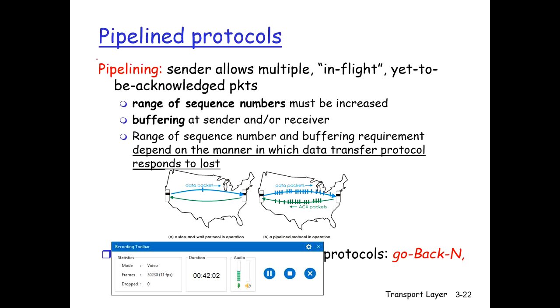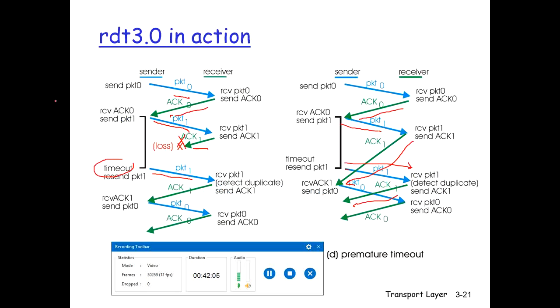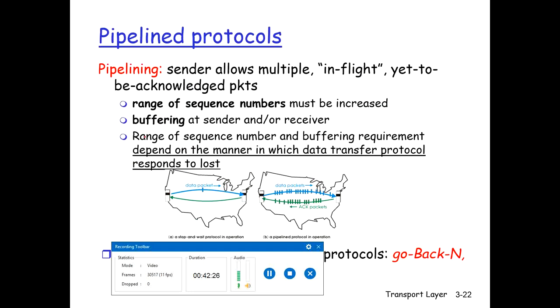If you have carefully seen over here, the sender sends the packet, stops. When it receives the acknowledgement, only then does it send another packet. So it is working like a stop and wait protocol. It sends the packet, stops and waits for the acknowledgement, then it sends another packet again. So there is a performance problem with this type of stop and wait protocol, especially in today's high-speed networks.